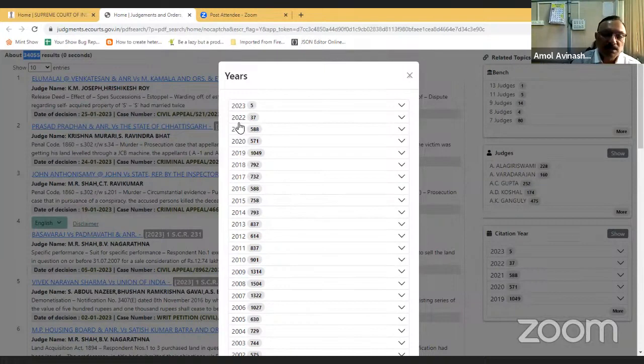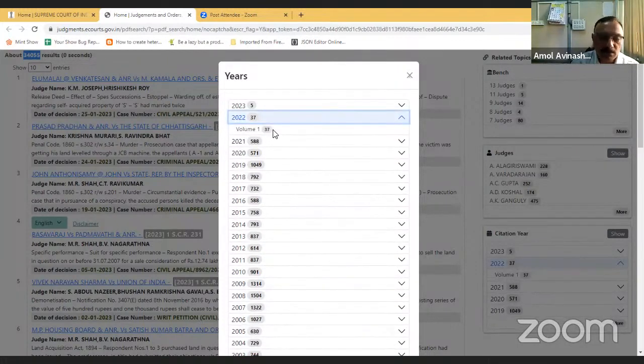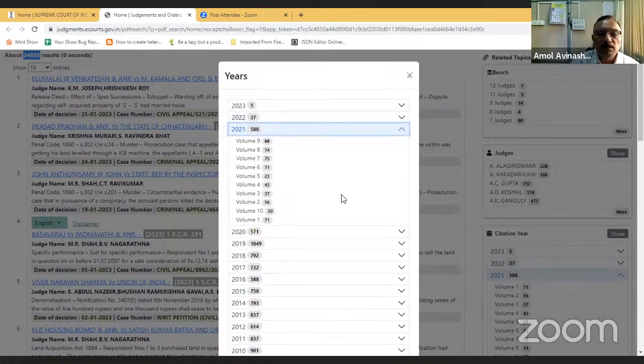For 2022, 37 judgments are available, and our team is also in a mode to add recent judgments. So continuously work is going on. Right now you'll see for 22 only volume 1 is digitized. Accordingly, volumes 2, 3 are all being digitized, and that will be pushed on the eSCR web portal.